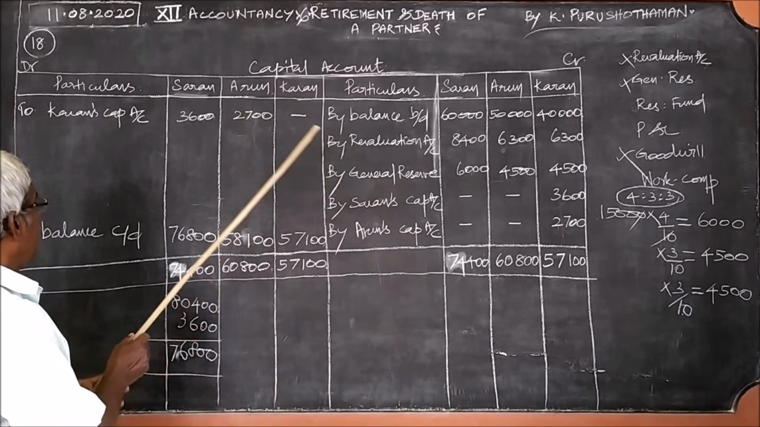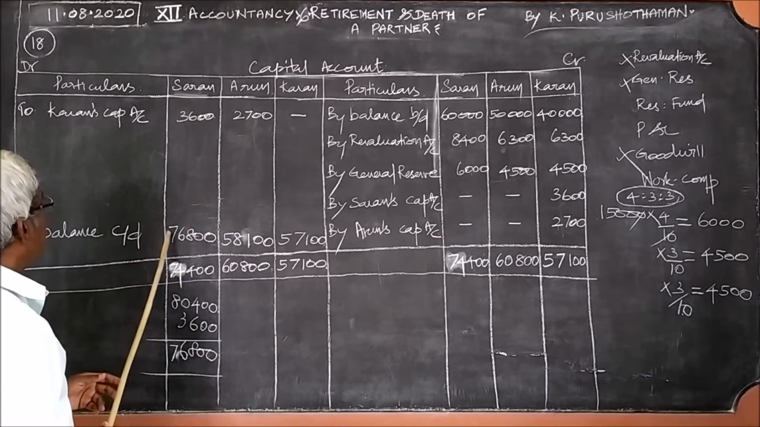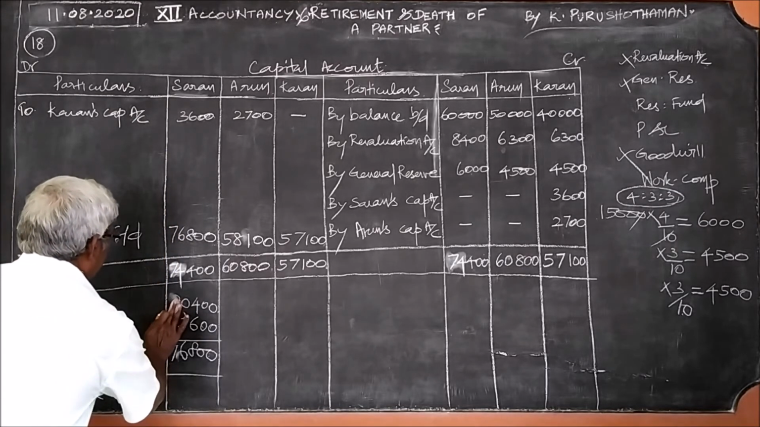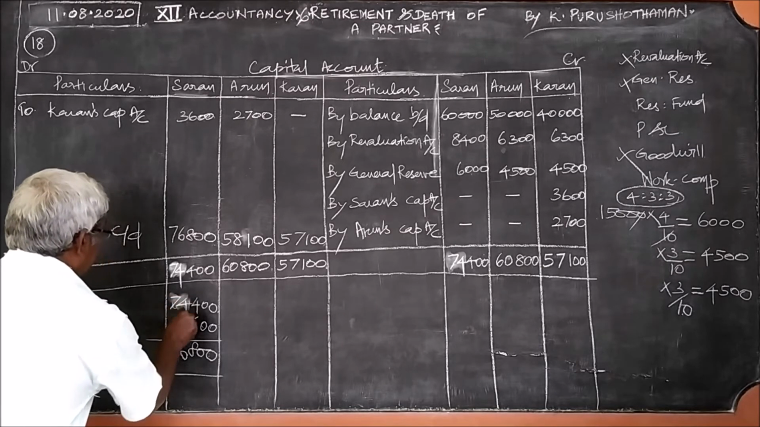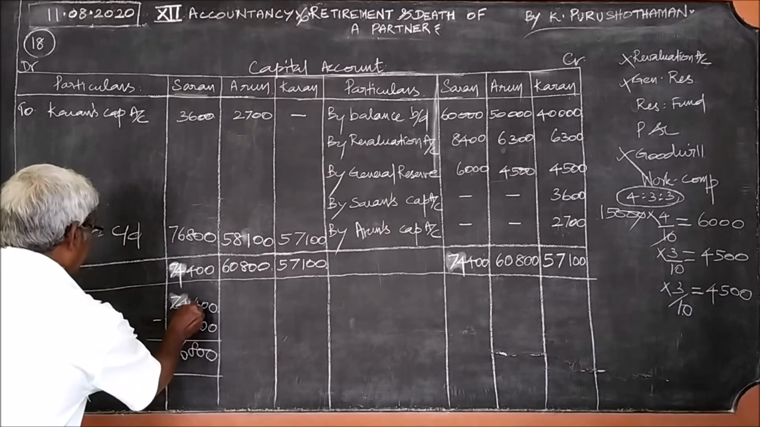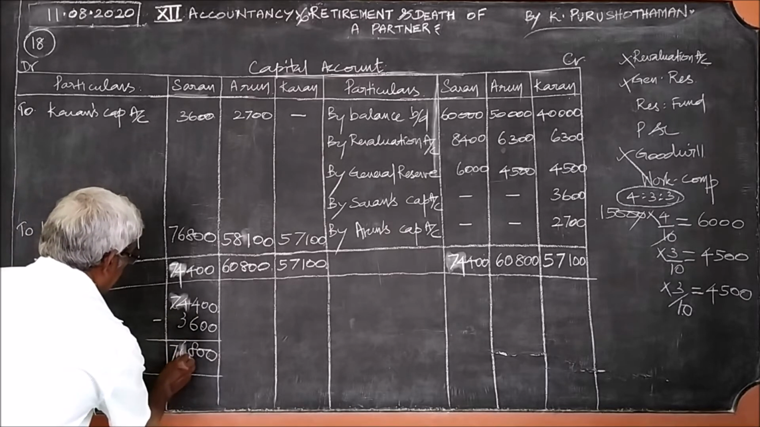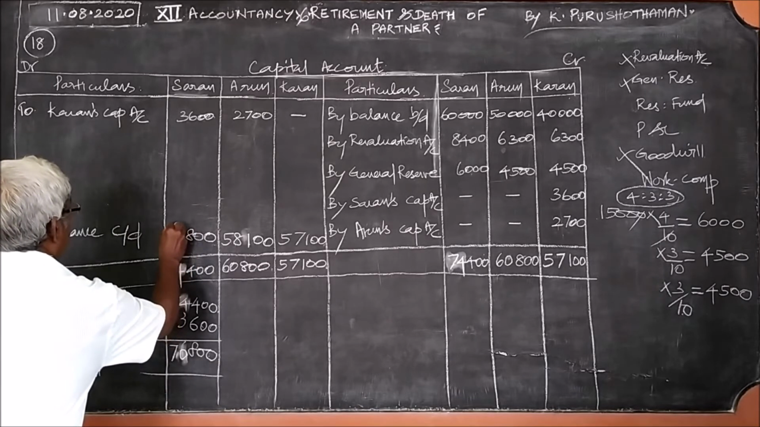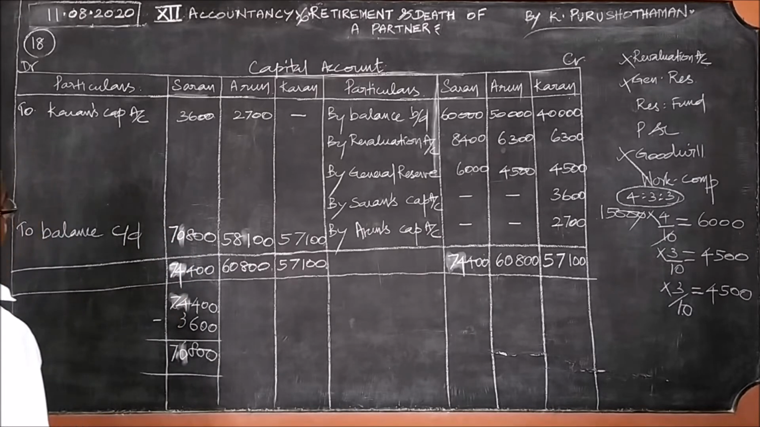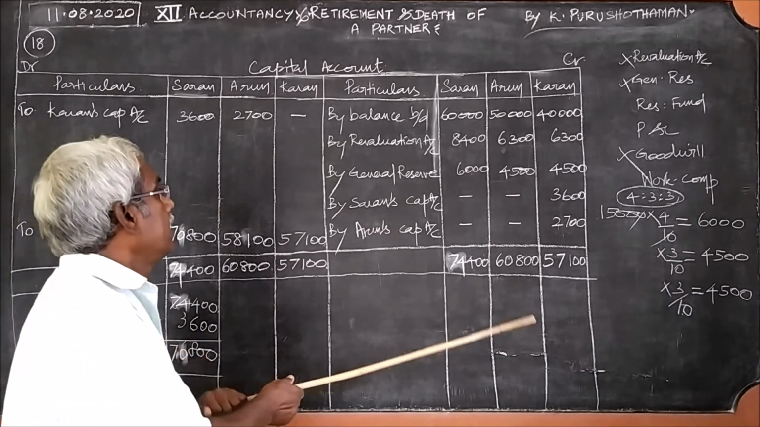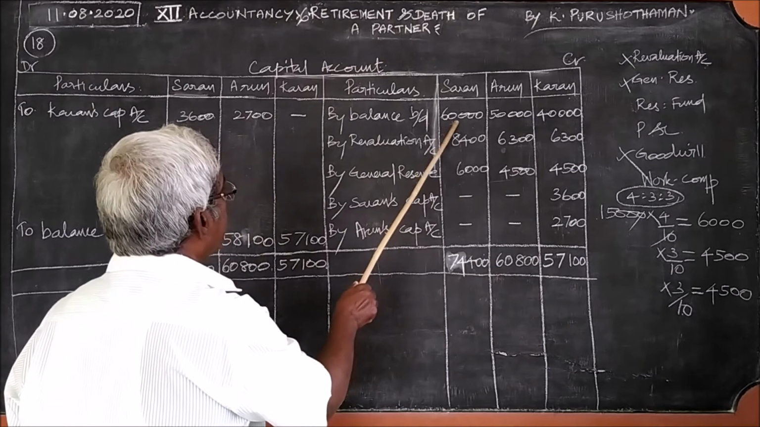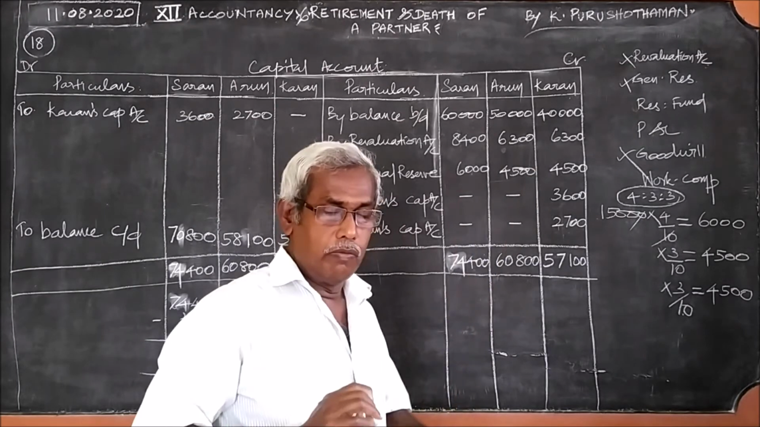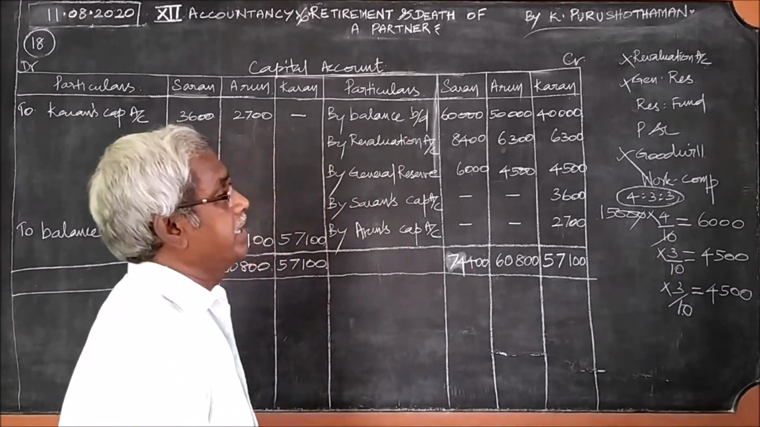And from this 74,400, we should minus this 3,600. So 74,400 minus 3,600 will give 70,800 as the balance. 70,800. It is now coming correctly. Here the total made is not correct, 74,400. Okay. So what we do now, this is the special case in this capital account.